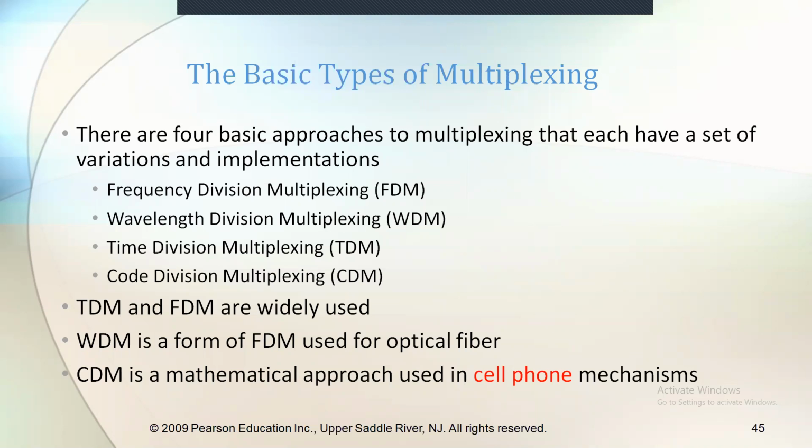Coming to the definition of multiplexing in computer networks or in telecommunications, listen to the definition: multiple analog or digital signals are combined to form a single signal, and this single signal is passed over a shared medium.